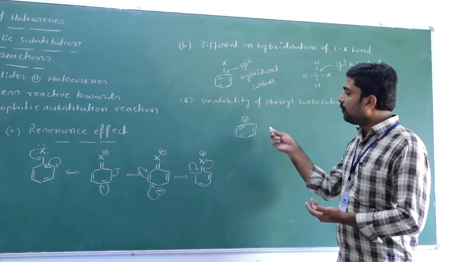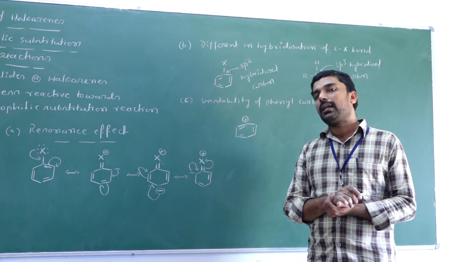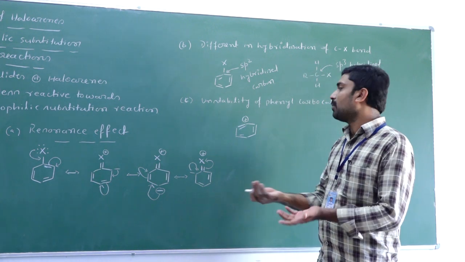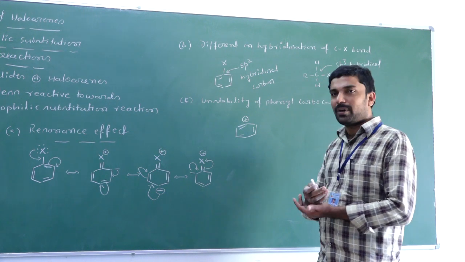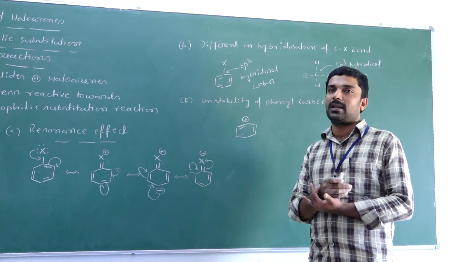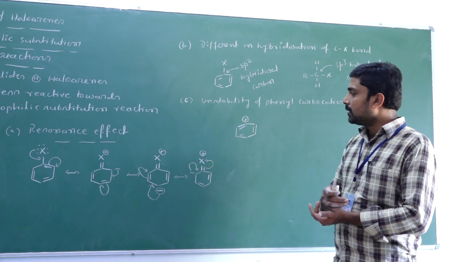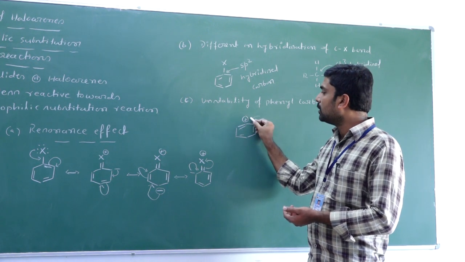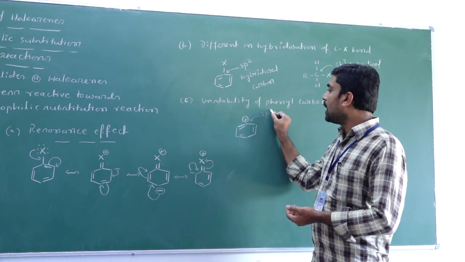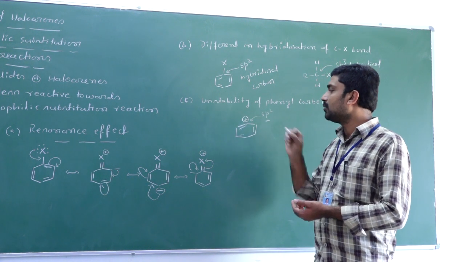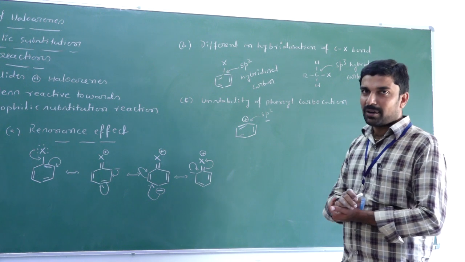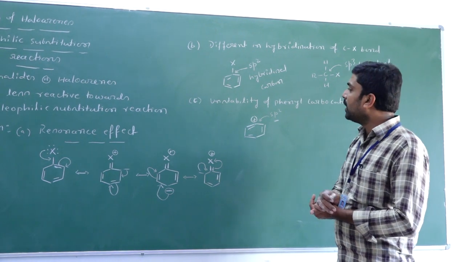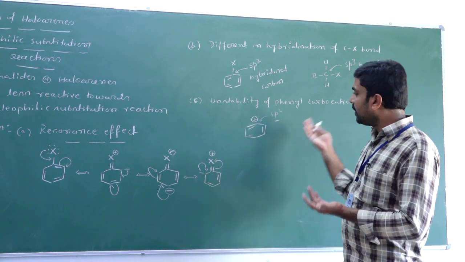But here, the formed phenyl carbocation is highly unstable. Why? Because the phenyl carbocation is not stabilized by resonance. The second reason is that the positive charge is present on the sp2 hybridized carbon, which will destabilize the carbocation.